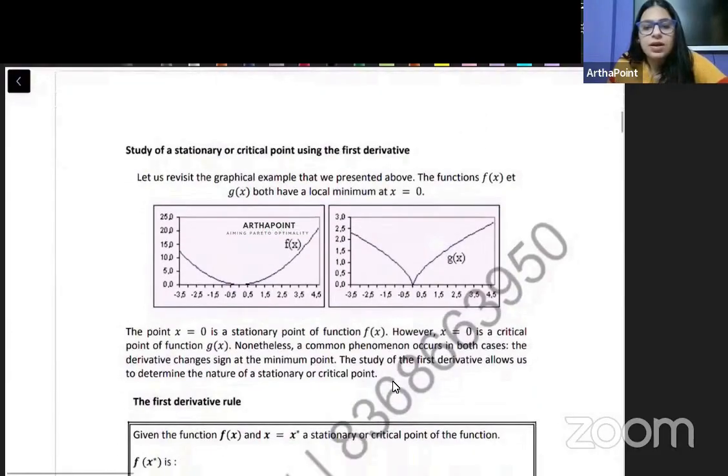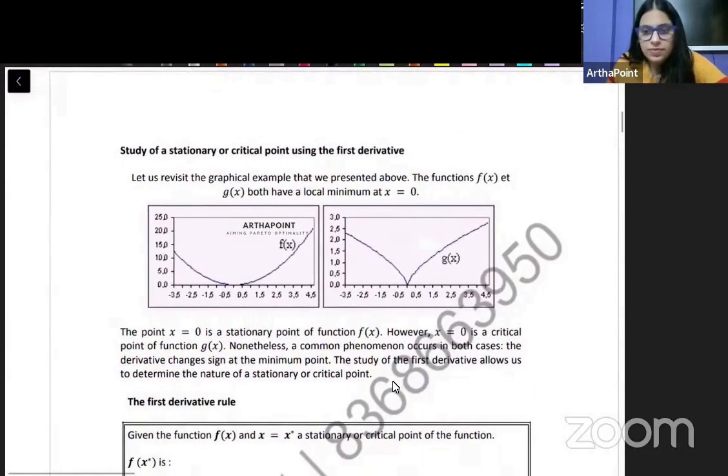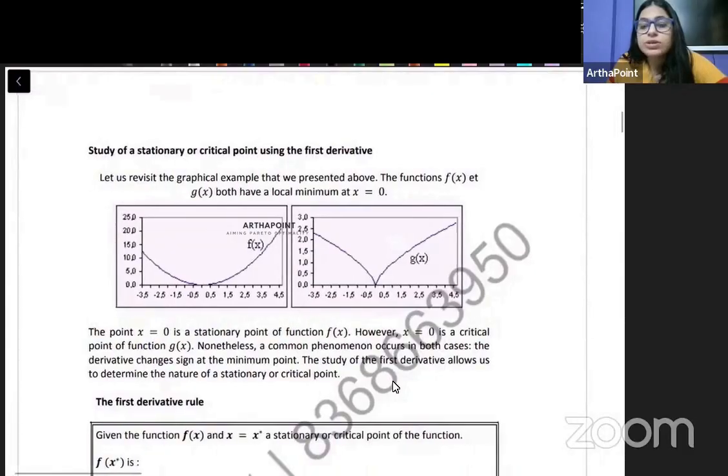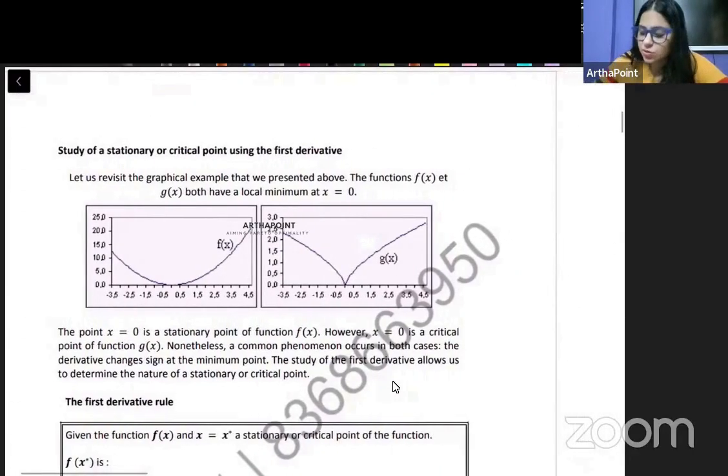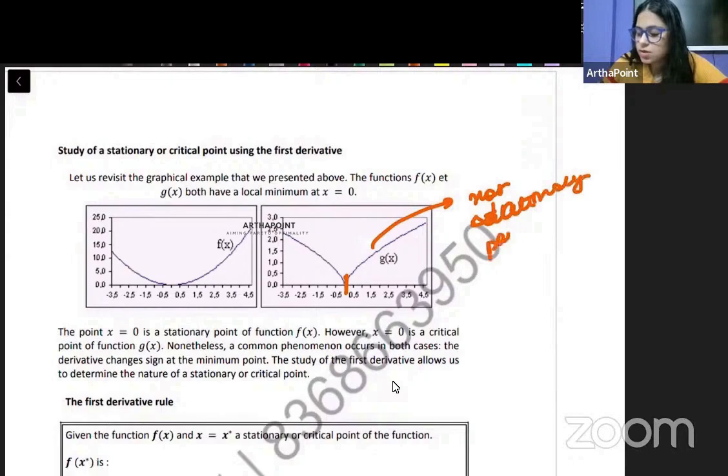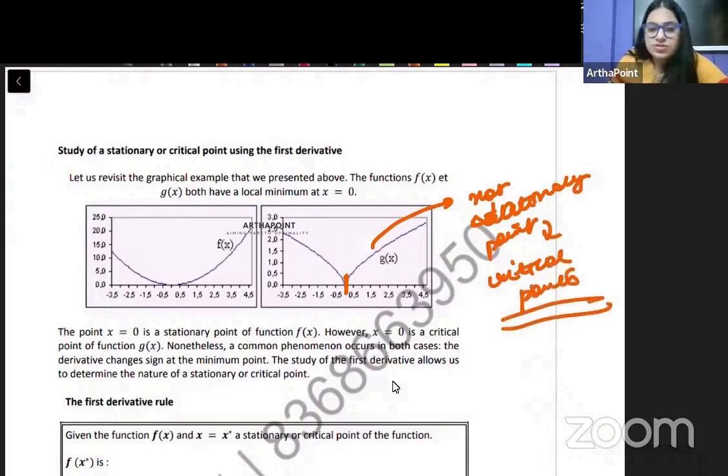Now, usually whenever we talk about discontinuous functions, जैसे देखो any function which has a kink, such functions will not have any stationary point. They have critical points. So this is a continuous function. See here.